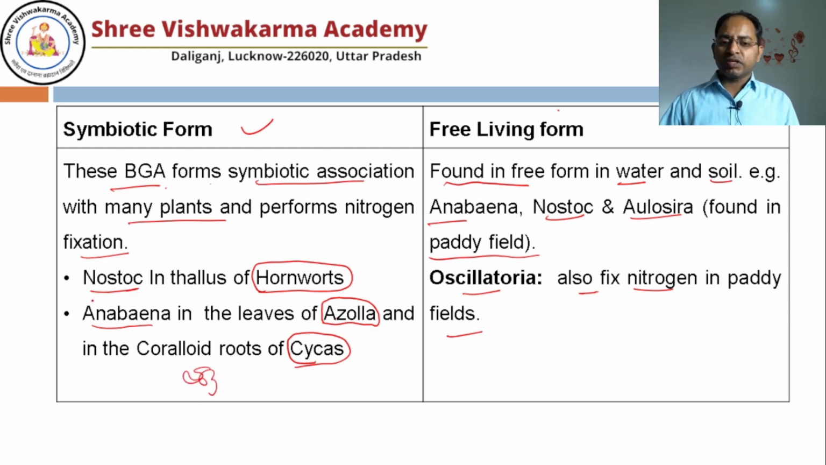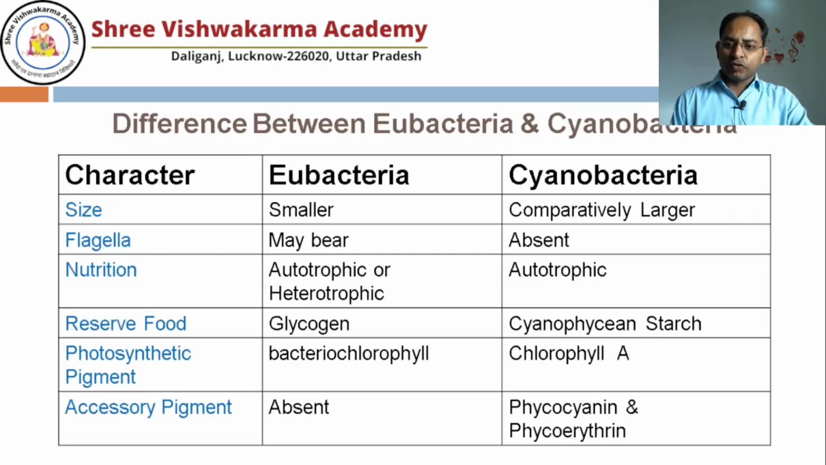So the conclusion is that these cyanobacteria may be found free-living as well as in a symbiotic relationship with other plants. So if you want to discuss the difference between the eubacteria and cyanobacteria, we already know the difference between the archaebacteria and the eubacteria. Archaebacteria and eubacteria have many differences. Likewise, eubacteria and cyanobacteria have many differences. That's why we have kept them in different subkingdoms.